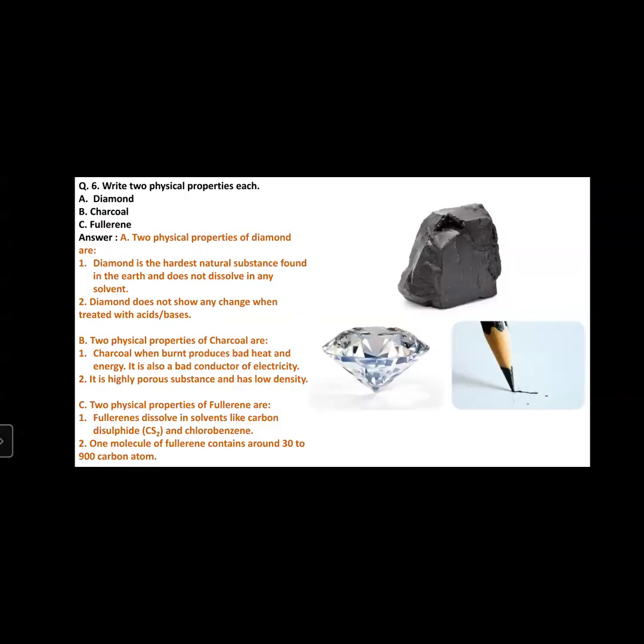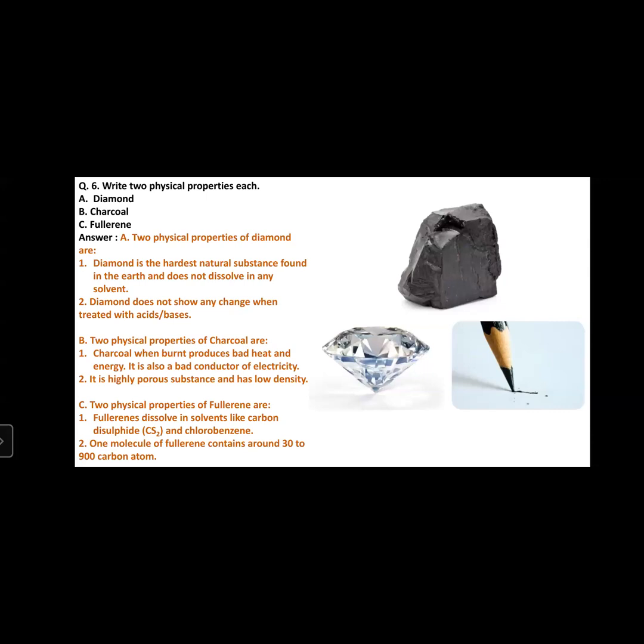Another question is question number 6. Write two physical properties each of diamond, charcoal and fullerene. Now, what is the physical property of diamond?